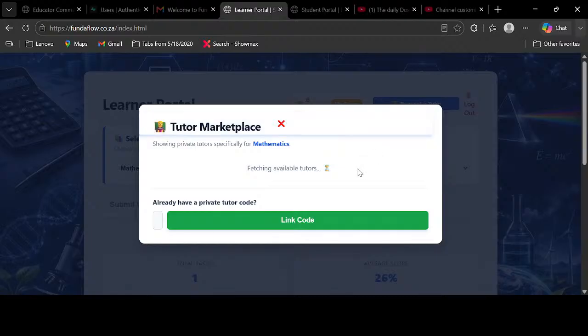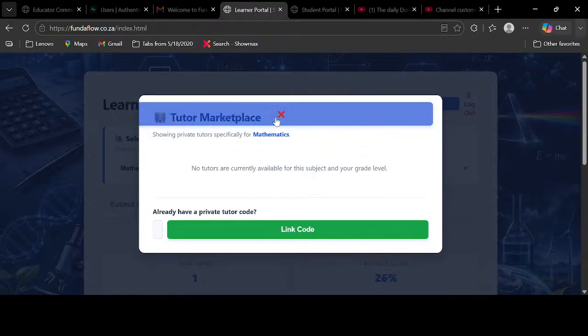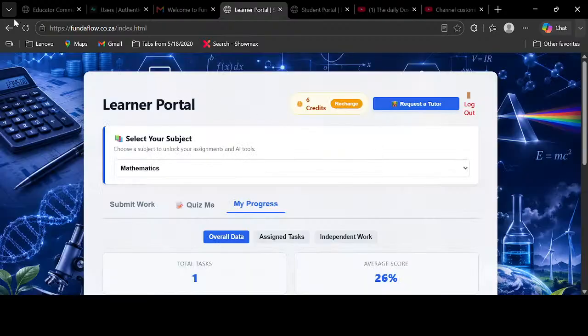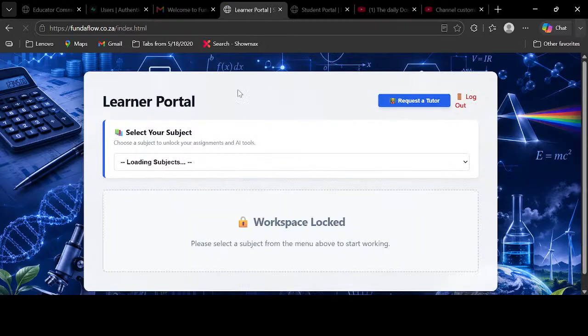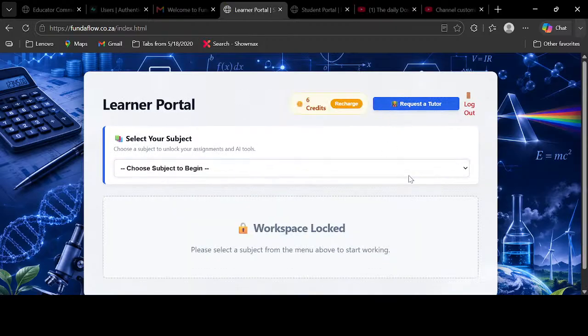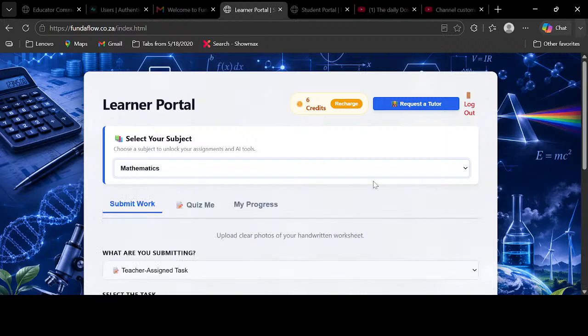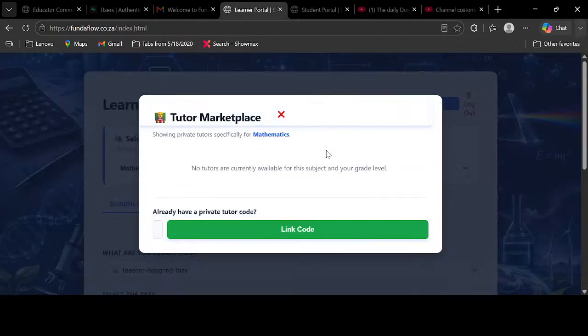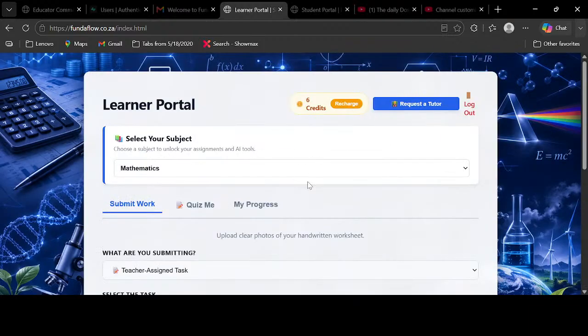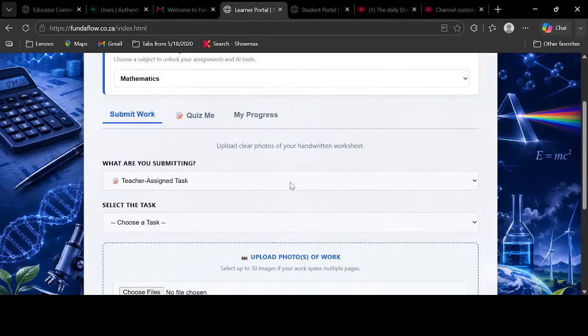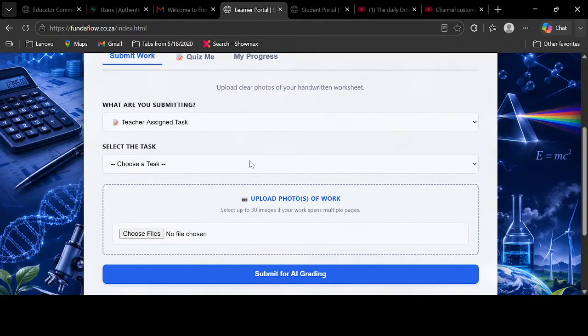Yeah, you request a tutor. After requesting a tutor, let me refresh. If you say request a tutor, you should see all the tutors that are available. Request the daily dose of mathematics. Once you request me, you should be able to see all the tasks that are published. And then after doing that, the task is going to appear.